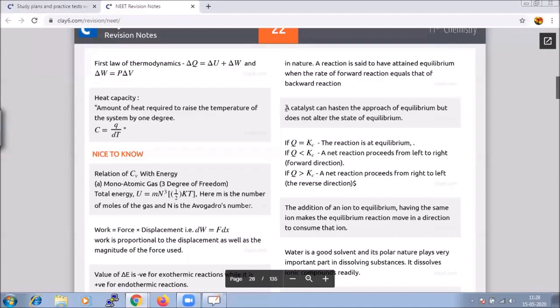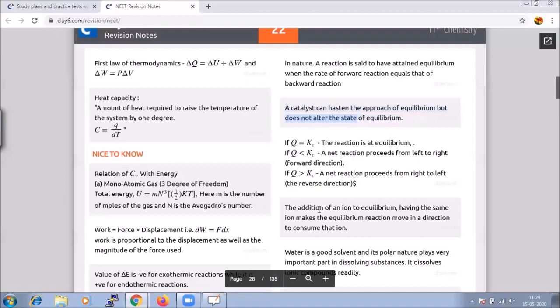What is a catalyst? A catalyst has the tendency of hastening the approach of equilibrium, but it is very important to know that it will not alter the state of equilibrium.